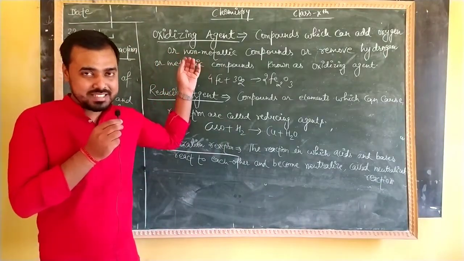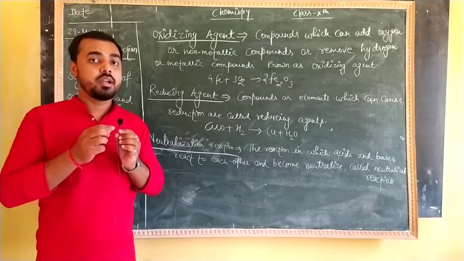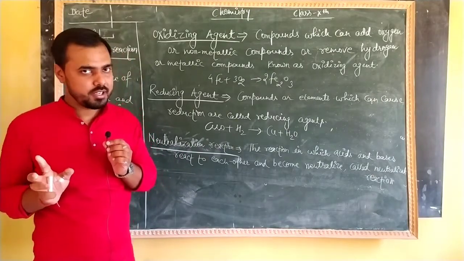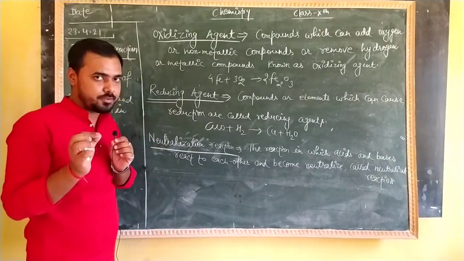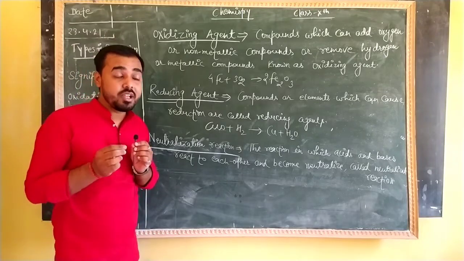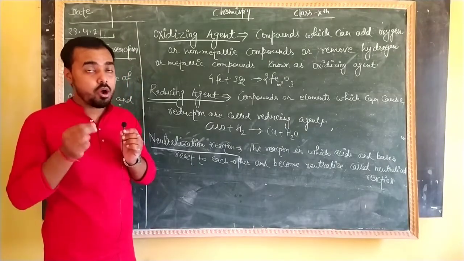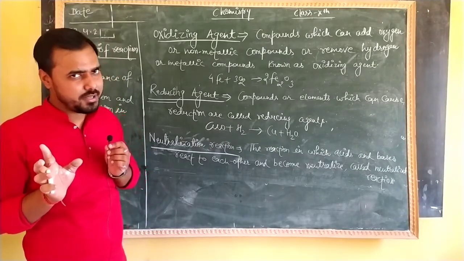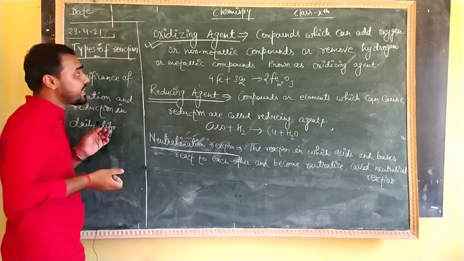Oxidizing. The oxidation process takes place either when we add oxygen or when we remove hydrogen. Clear? Same, if we are talking about reduction. In reduction, what do we do? In reduction, we add hydrogen or any metals. Otherwise, we just remove the oxygen or any non-metals. Clear? So here the topic that we will discuss is oxidizing agent.